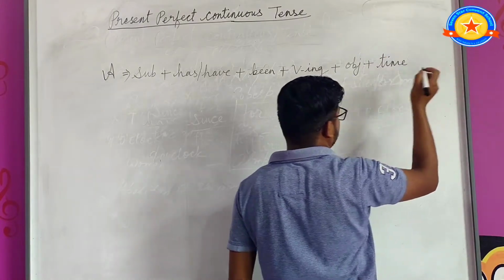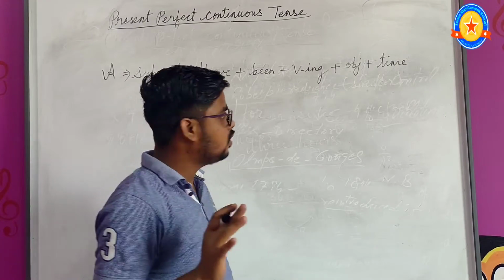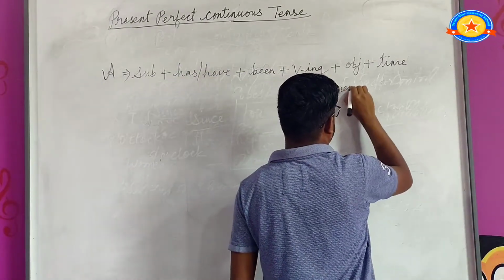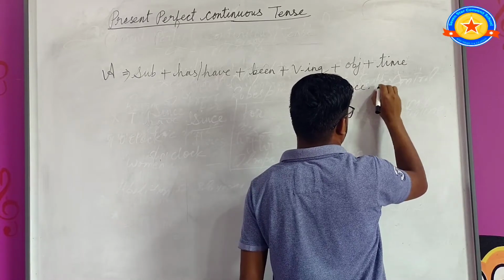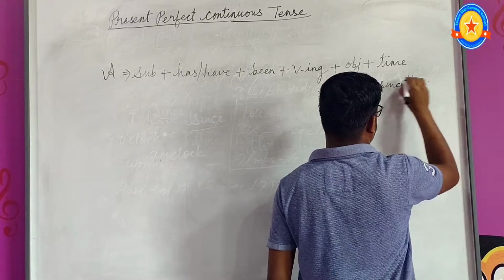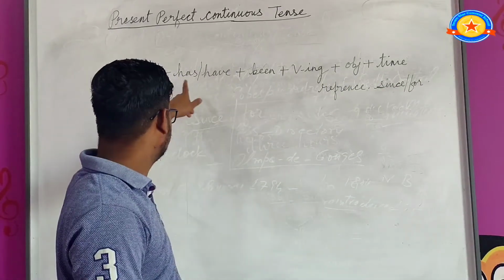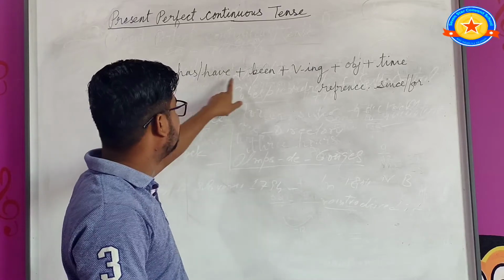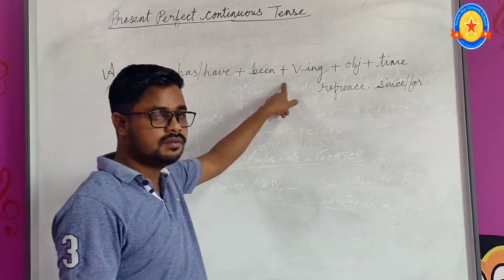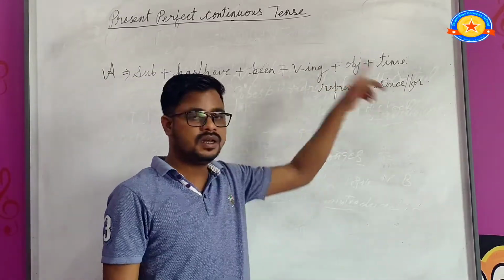Let me tell you what is time reference. Time reference means since and for. So subject plus has or have plus been is written in present perfect continuous tense, plus verb ing form plus object, then time reference, since and for.